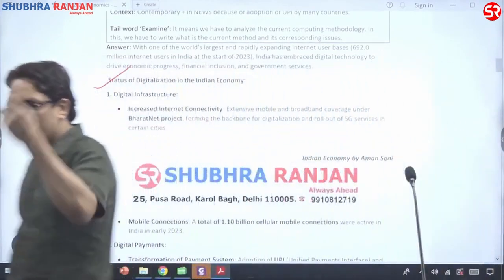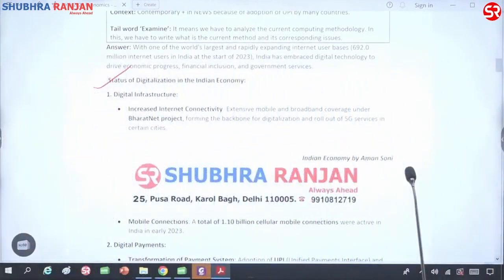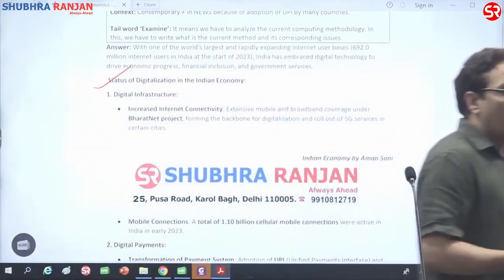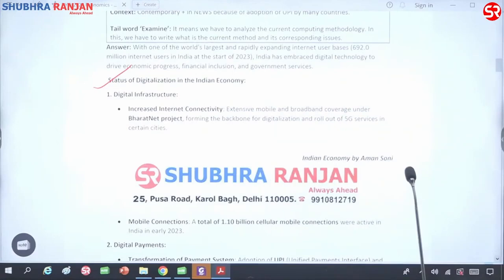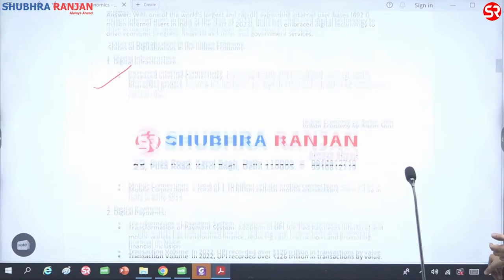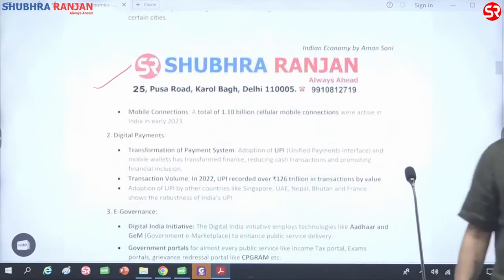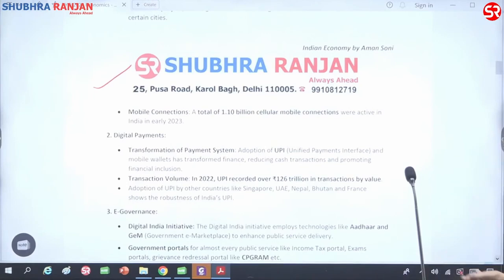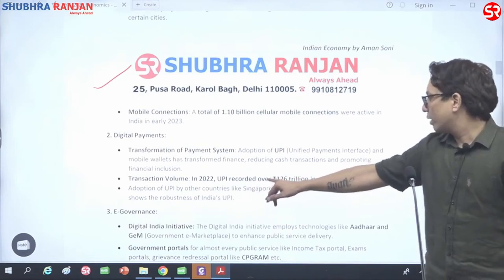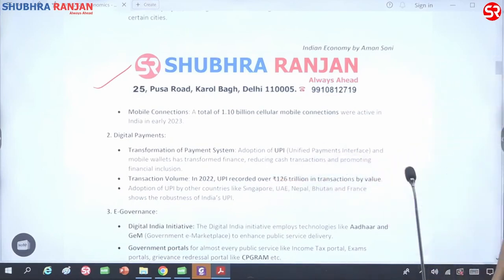Compartmentalizing the answer into multiple sectors will be helping you. So first, we need to tell about digital infrastructure. In digitalization, the digital infrastructure has increased. We have more number of mobile users, more number of internet users. Second would be digital payments, how payments through UPI have increased. Again, a fact should be there: in 2022, about 126 trillion rupees worth of transactions were done in digital payments in India.